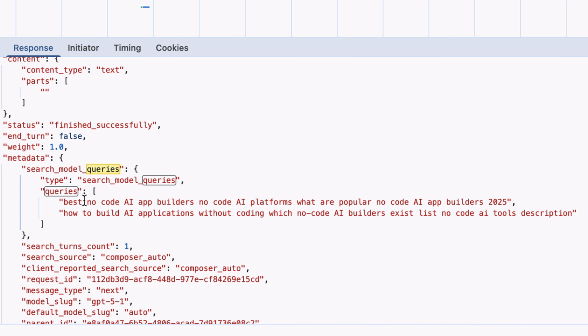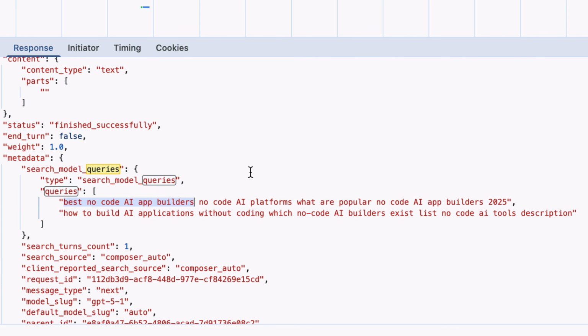So you can see it's saying best no-code AI app builders, no-code AI platforms, what are the popular no-code AI app builders 2025, how to build AI application without coding, which no-code AI app builders exist, and so on. It's a lot, and it's kind of nonsense to say that this is an entire keyword, but really what we want to do is figure out the patterns of what it really cares about. In this case, we can see that it's searching "best no-code AI app builders."